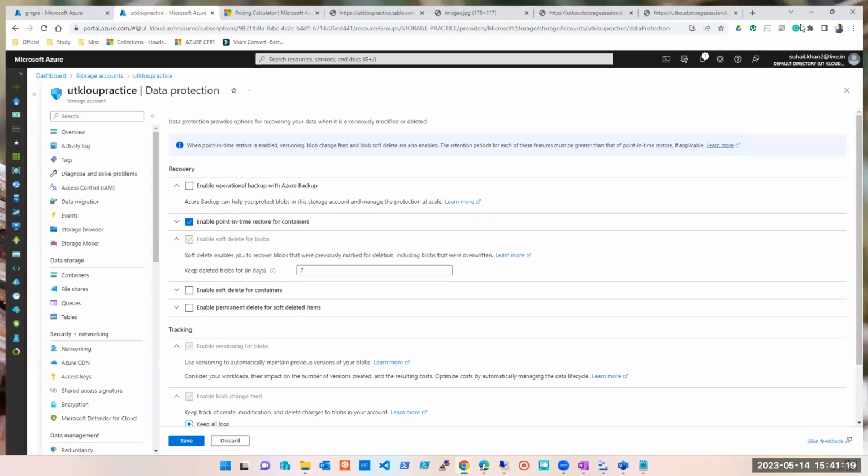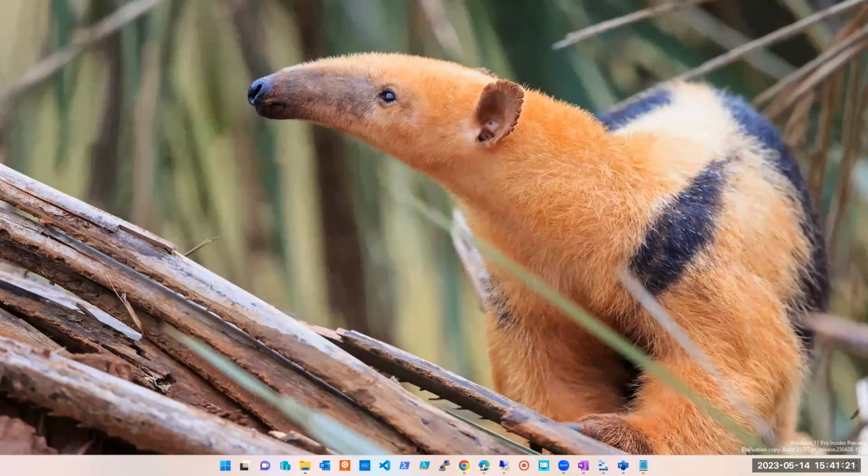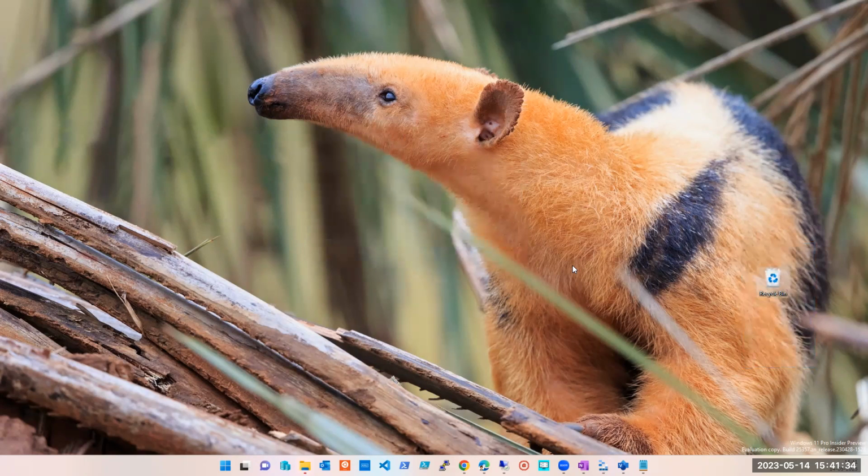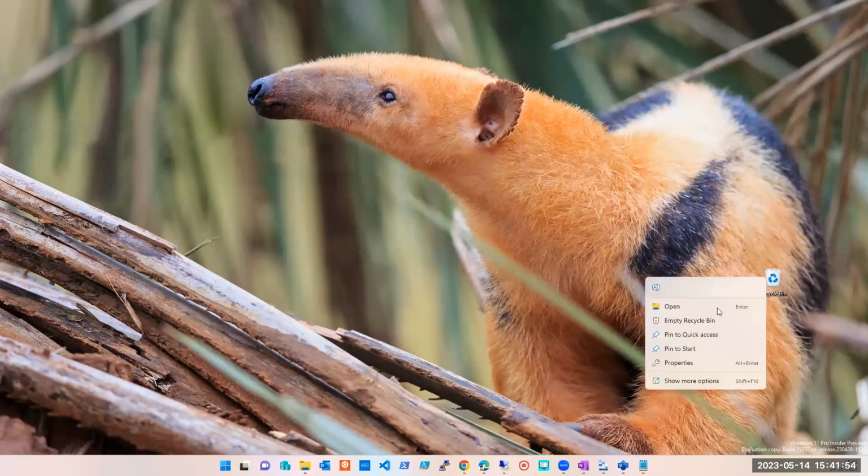If I explain it to you on my PC simply, this is my recycle bin. This is a file. I deleted this file. It's gone here. Now it is there till the time I empty this recycle bin, or if I have any program in my computer which will empty my recycle bin every 7 days. After 7 days, it is gone. I cannot recall it. I cannot recover it once it is gone. Let's say 7 days or immediately now. The moment I empty the recycle bin, it's gone.